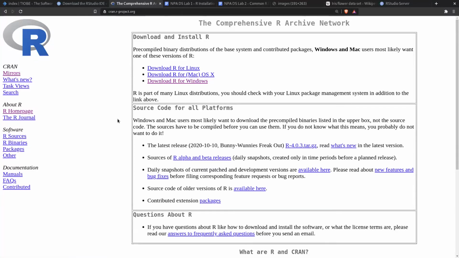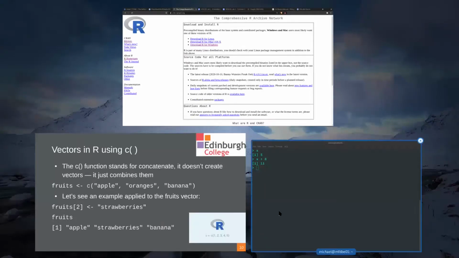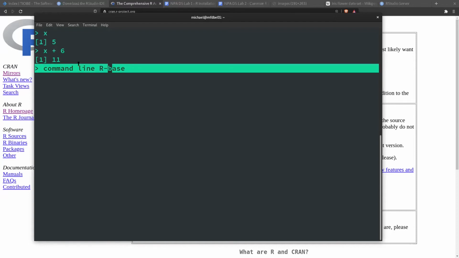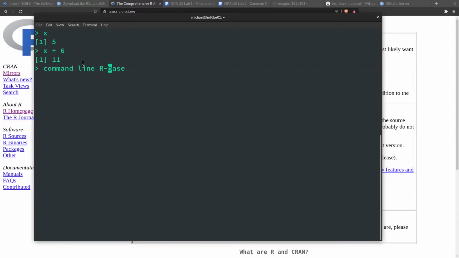And once we've done that, that will give us this command line R base. This is called the R base. Okay, it's the base for R. So what this means is this computer here that I'm using right now is capable of interpreting R. It's capable of running the R programming language. It has that knowledge built in. So that's all well and good if we're happy to just type into the command line. If this was a server or something, that might be fine.